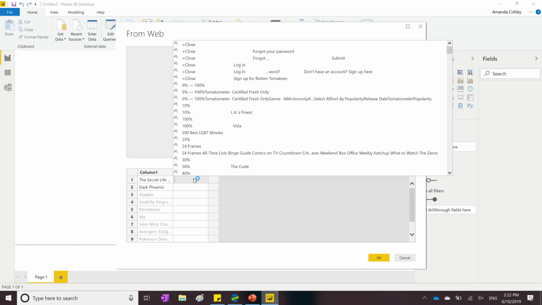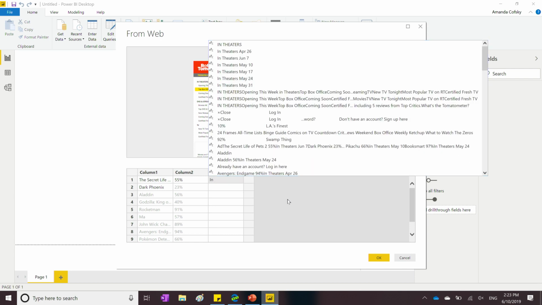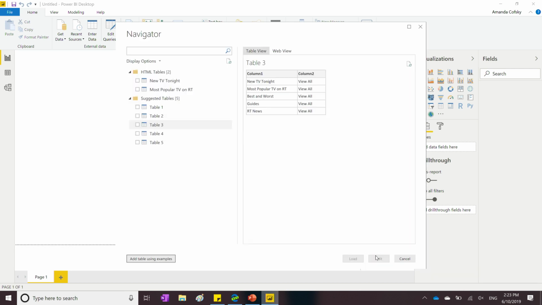And then I can do the same thing for, say, the rating. I want the first movie, which is 55%. And I click on that, and it auto-detected that you want the ratings. And then lastly, I want the date it came in. So I'm going to type in theaters June 7th, which is when The Secret Life of Pets came out. And again, it auto-fills it for me. And then I'm just going to name these real quick: Movie, rating, and theater opening. And that's it. Now I have a table, and I hit OK.